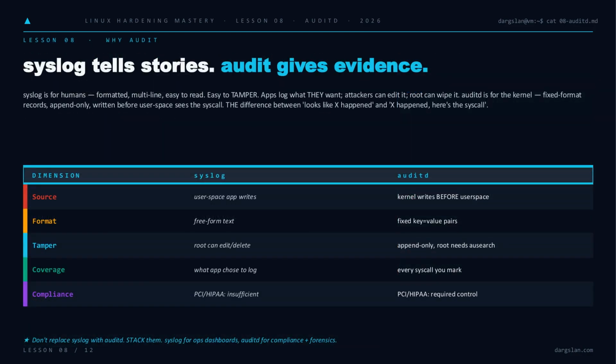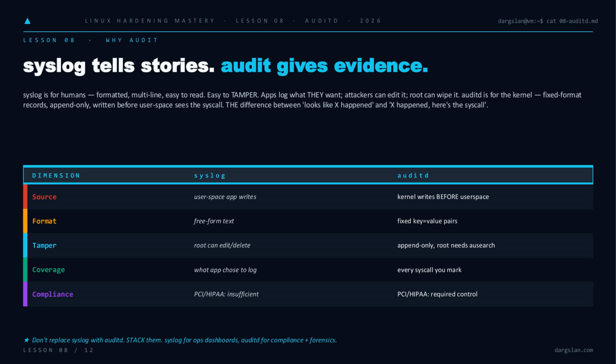So why auditd and not just syslog? Because syslog tells stories, and stories can be edited. Apps log what they choose. Attackers rewrite the lines. Root can wipe the file. Audit writes from the kernel before user space ever sees the syscall. Fixed key-value records append only every syscall you mark. That's the gap between "looks like X happened" and "X happened, here's the syscall."